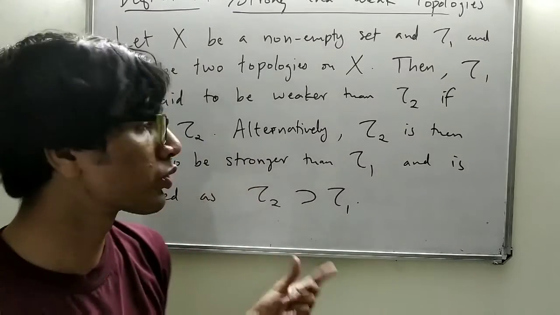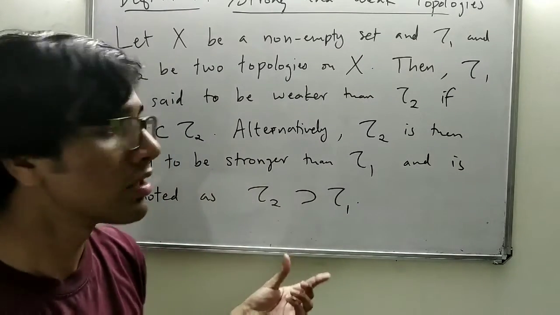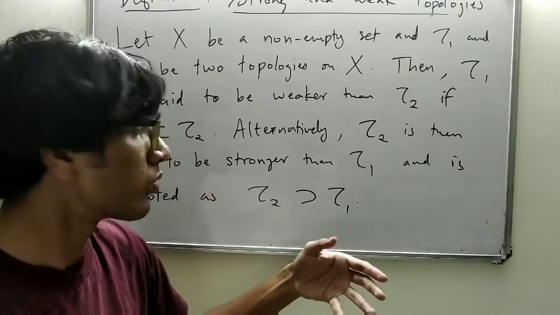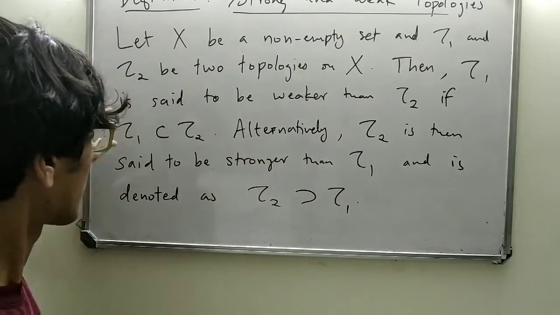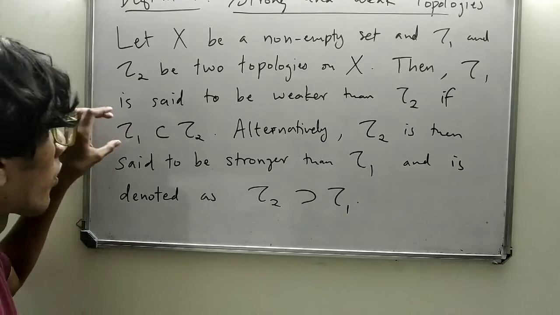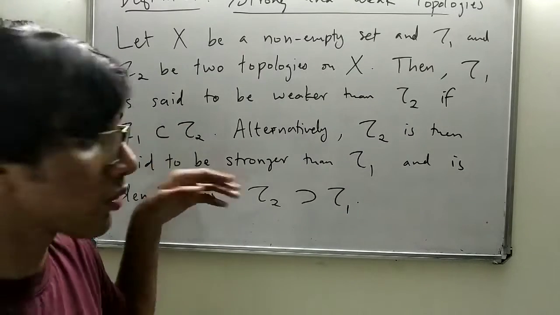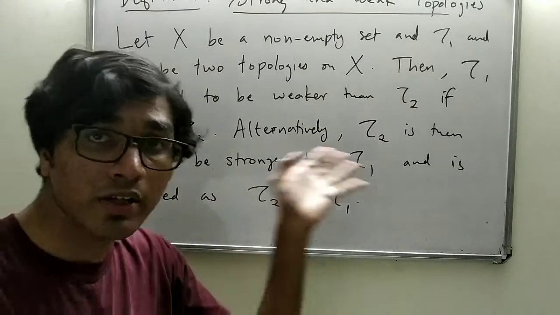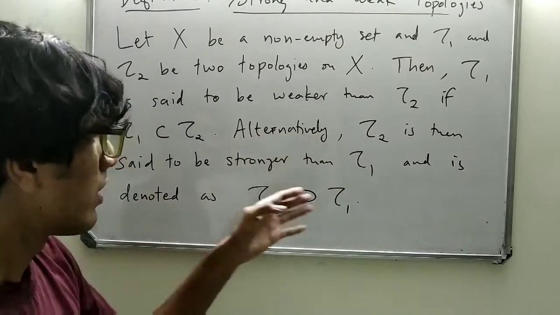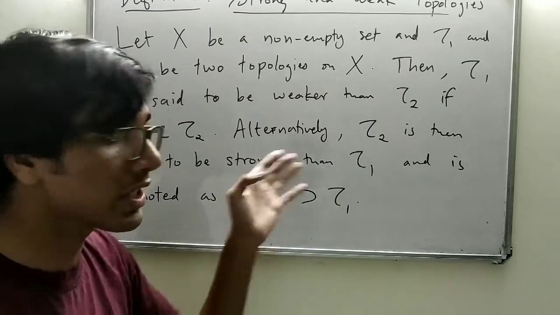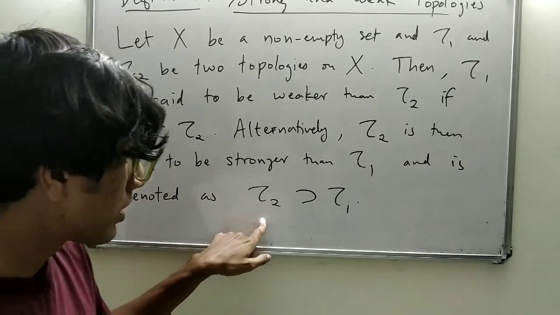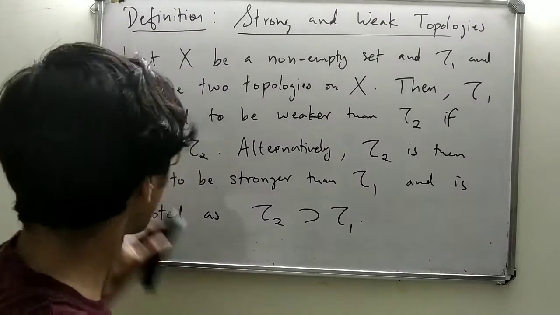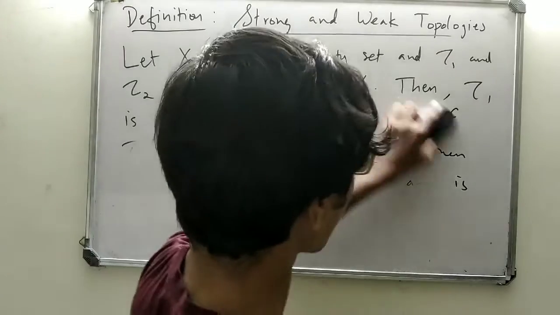So if τ1 and τ2 are two topologies on a non-empty set X, then τ1 is said to be weaker than τ2 if τ1 is contained in τ2. That is, all the subsets of X which are in τ1 can be found in τ2. It can also be said in this way: τ2 is then said to be stronger than τ1, and is denoted as τ2 contains τ1, this superset notation, τ2 as a superset of τ1. Next, we have a theorem associated with this topic concerning strong and weak topologies.